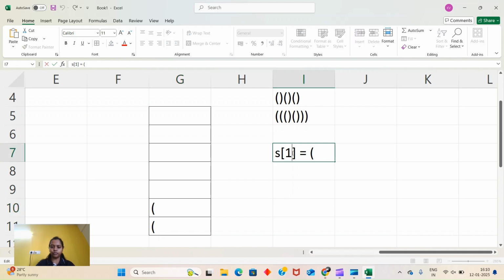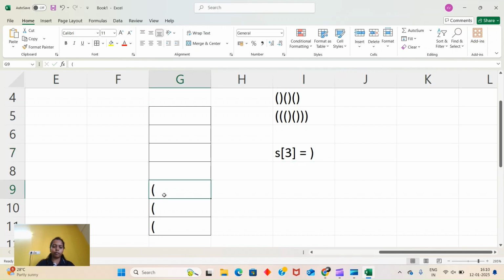Again S[2] is also opening, so we add here. S[3] is closing, so we pop and check if it is opening. If it is not, of course it is not valid. But in this case the question is different. I just explained a basic thing for that question.